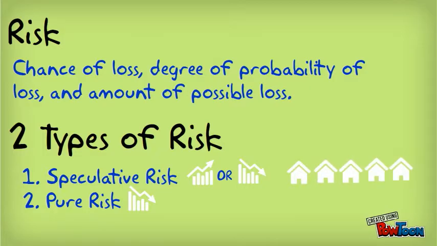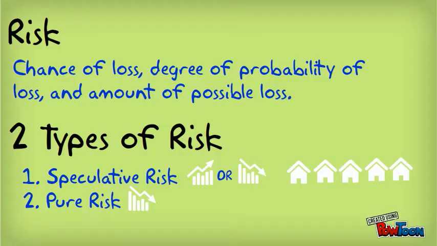By opening a franchise, it is a risk. It's a speculative risk because the franchise could do well and result in profit, or it could do poorly and result in loss. Pure risk, on the other hand, as we mentioned before, has no chance of profit. It can only result in loss. A good example of this would be a natural disaster, such as a hurricane hitting your business and wiping everything out. The company has nothing to gain, but it only loses.